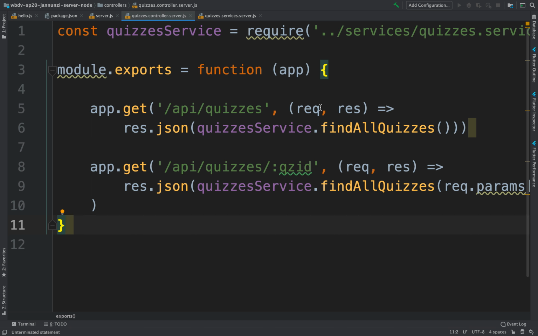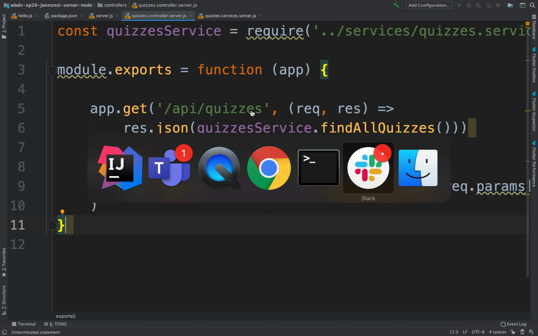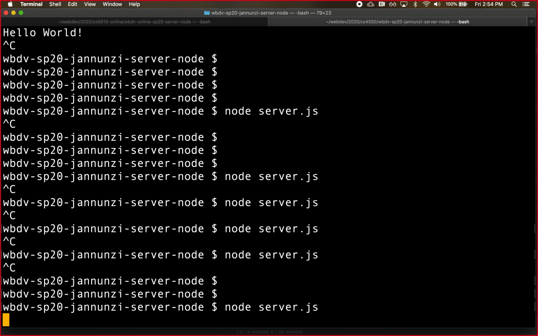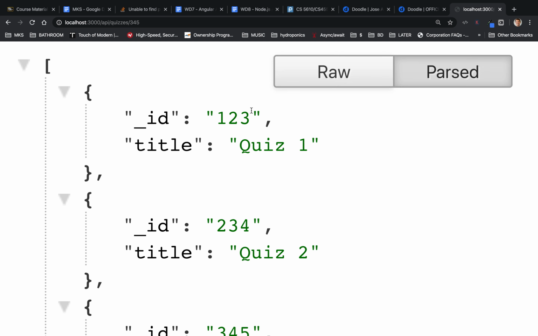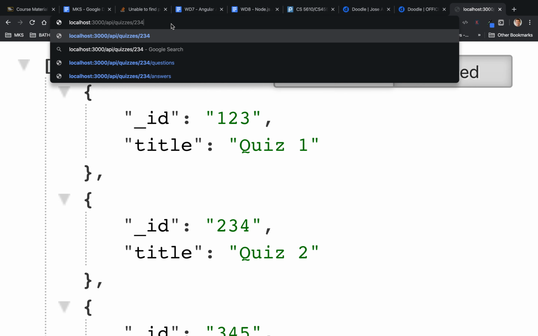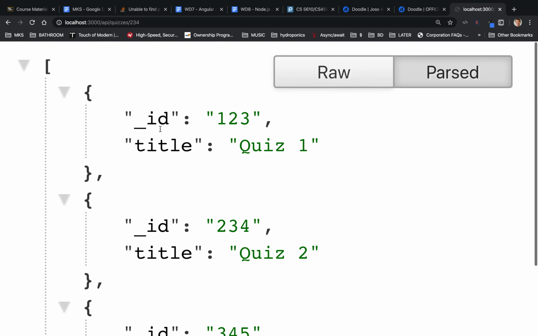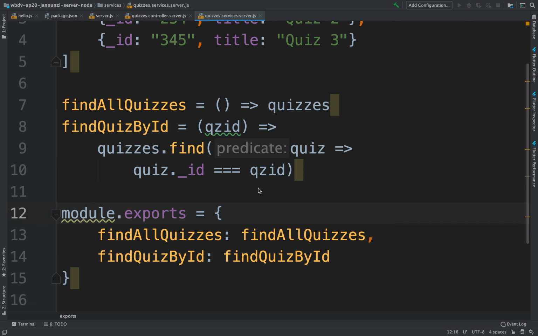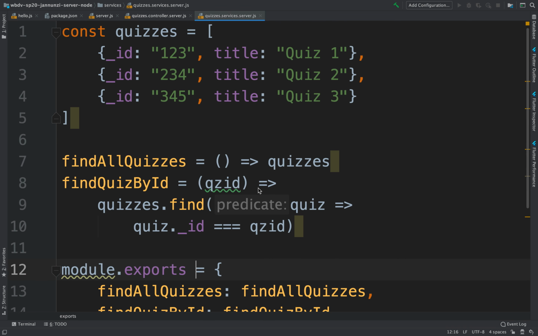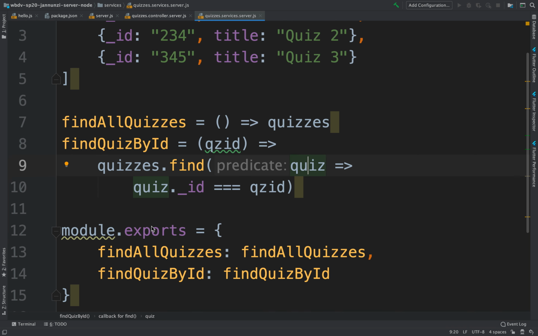So let's try it out. Let's restart the server and go back here and retry it. There it is. We have all the quizzes, and the one quiz. It looks like we are returning the same quiz. Let me see. If we go back to the service, the findQuizById does quizzes.find with the quiz ID.